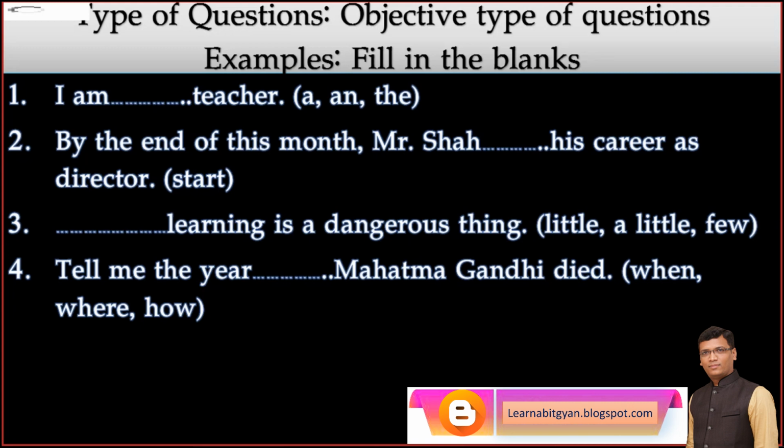Blank learning is a dangerous thing. Little means zero. All little means some learning is dangerous. So all little is the correct. Tell me the year Mahatma Gandhi died. So see how fill in the blanks. Perfect answer. Amit said that few. Nobody in the world can say that few is the correct answer. Right? Fixed answer.